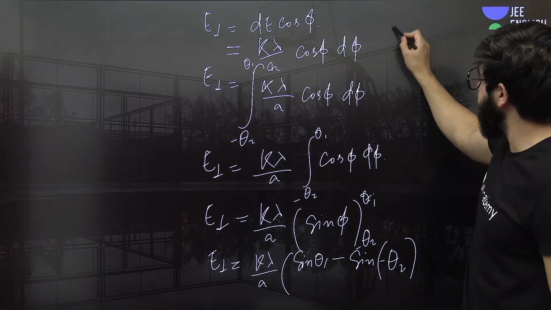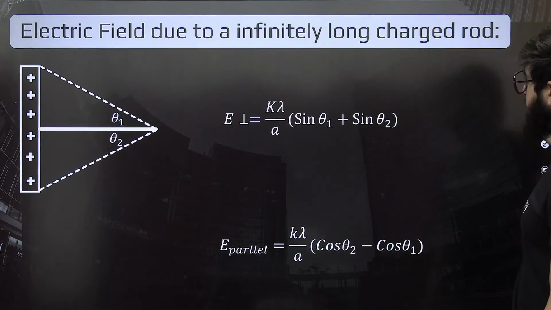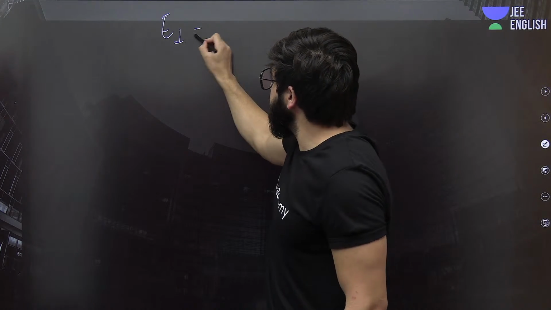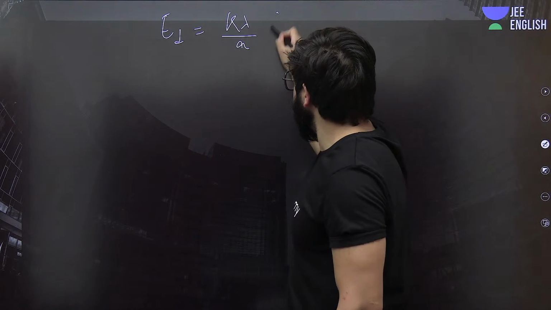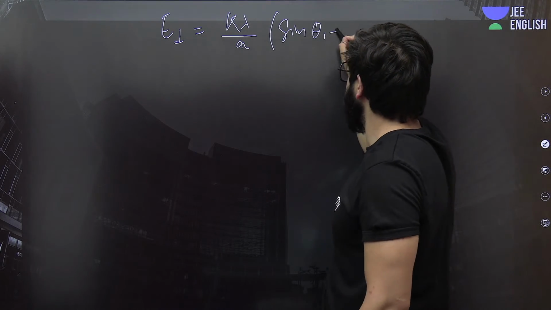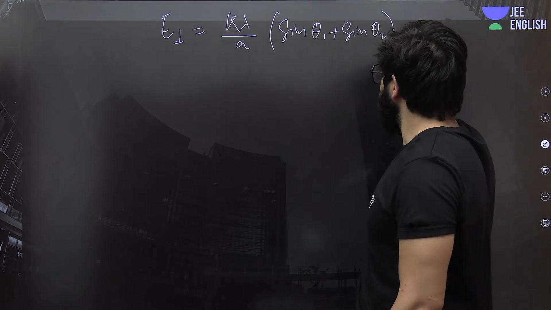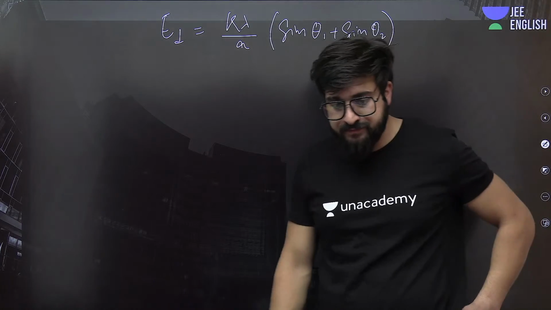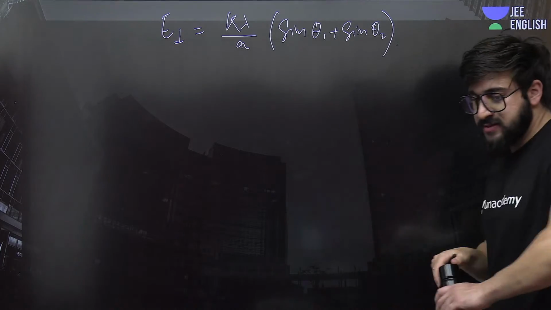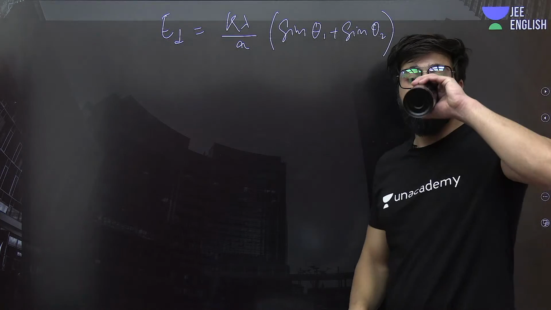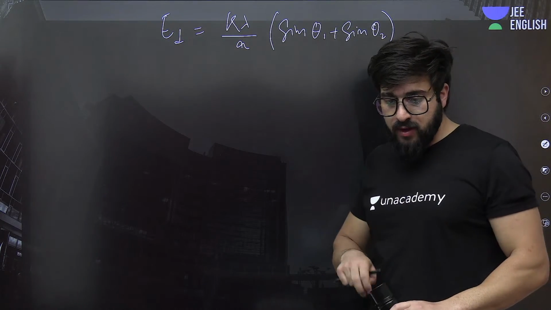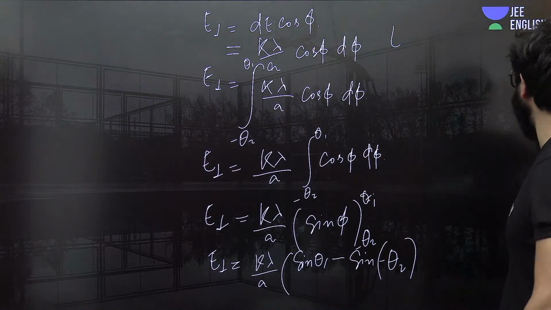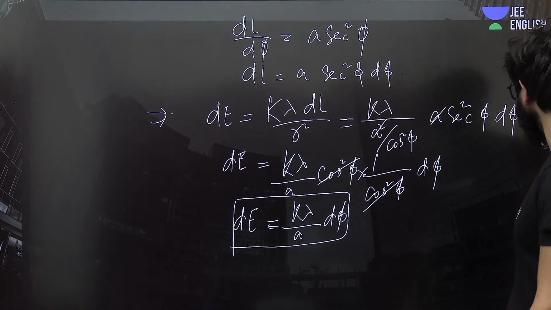So finally what we will get, I'll just write it over here. E perpendicular will be K lambda upon A times sine of theta 1 plus sine of theta 2. Okay, everybody till here understood how I exactly did this? I hope everybody understood. This is basically the integration stuff that you need to do, and that's all.